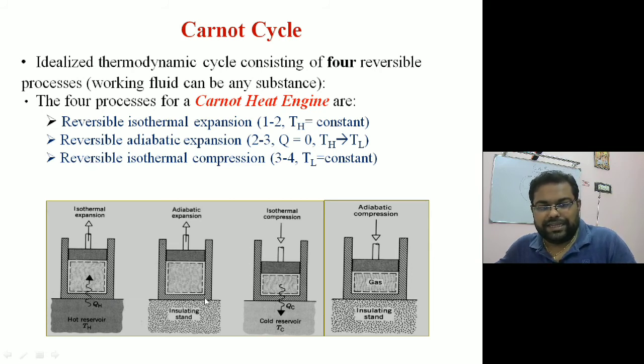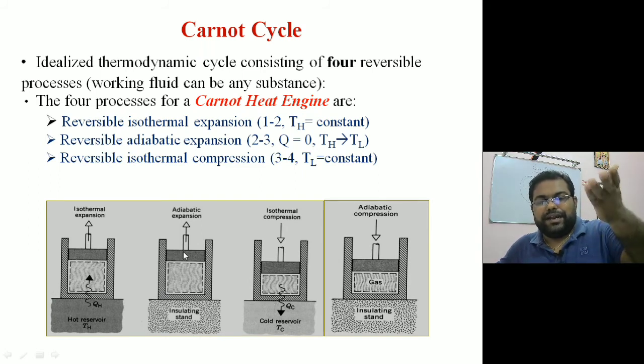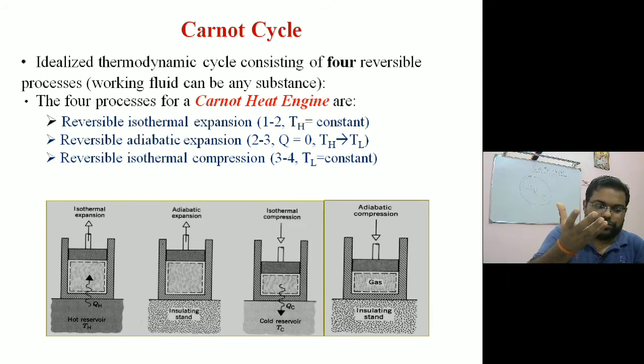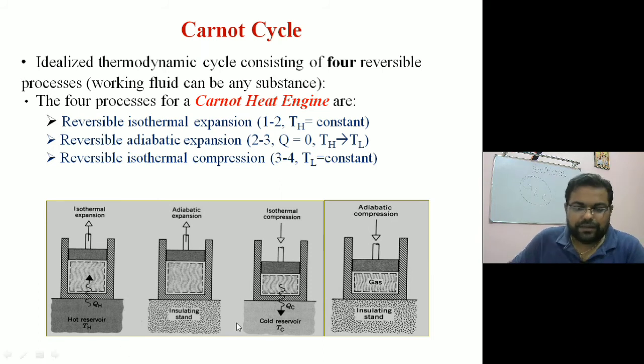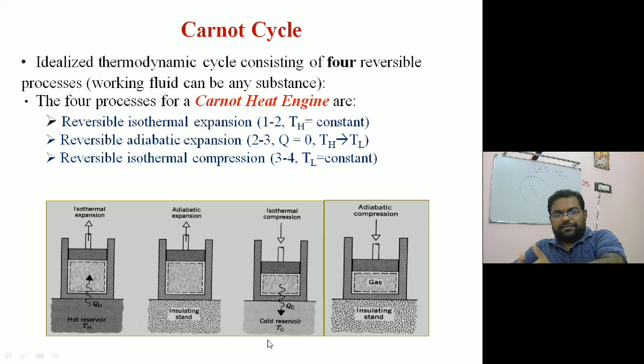and because of that it will expand. Then immediately after that, once heat has been supplied, we will replace this boundary by an insulating boundary. So now this is insulated and further expansion is taking place. Now expansion becomes adiabatic. So it started with isothermal expansion, then adiabatic expansion. Once the work has been produced, now we will replace this insulating boundary by a conducting boundary, which is called the cold reservoir. So now the piston will move down and heat will get transferred to the cold reservoir. Once the heat that has been generated has gone out, we will replace this boundary again by an insulating boundary. This is known as adiabatic compression.